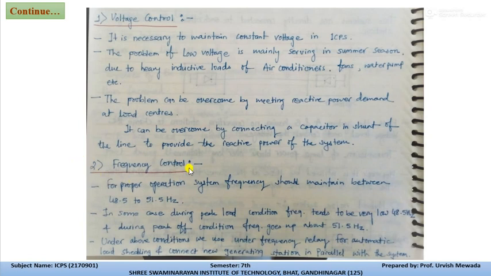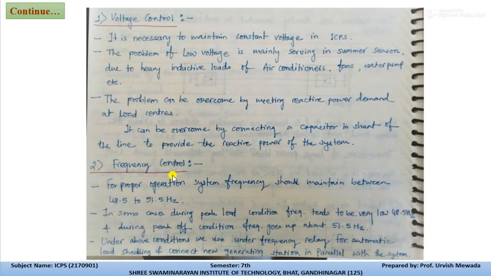Now the second problem is frequency control. These two are associated with each other. If voltage reduces, frequency also reduces. Generally a plus or minus 2% fluctuation of frequency is allowed.